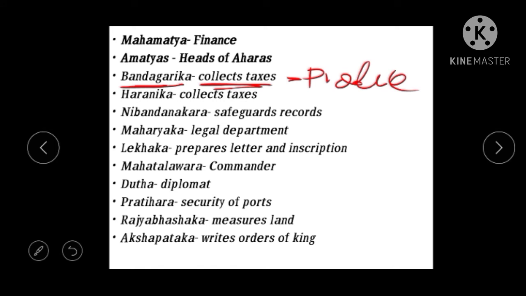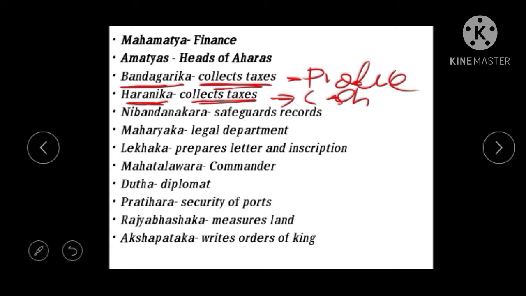And Haranika is another tax collector who collects the taxes in cash. So there is a difference between Bandagarika and Haranika. Both are tax collectors, but one collects in produce or kind, and the other collects in cash.